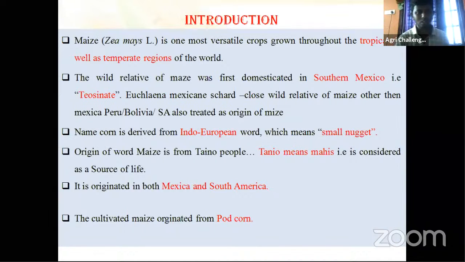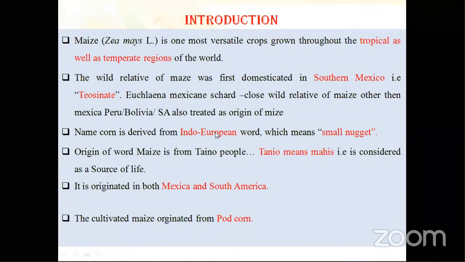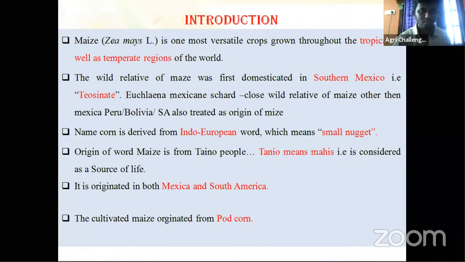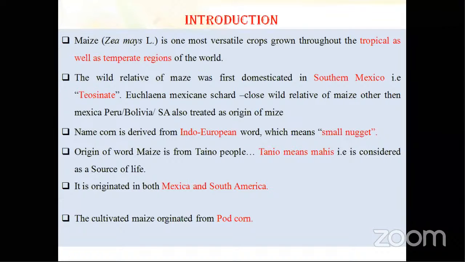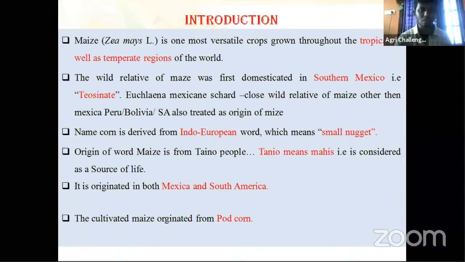So simple products to complex products: is this anabolism or catabolism? Anabolism, the constructive mechanism. Okay, that's about the basic things.